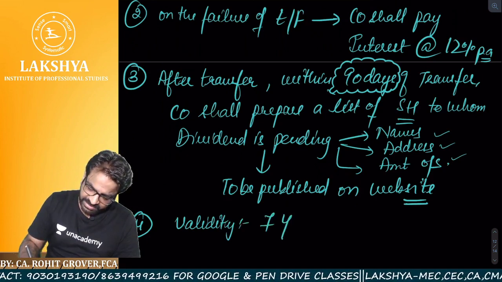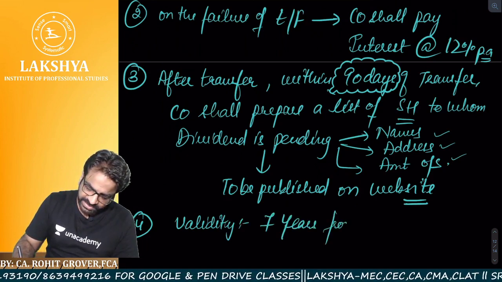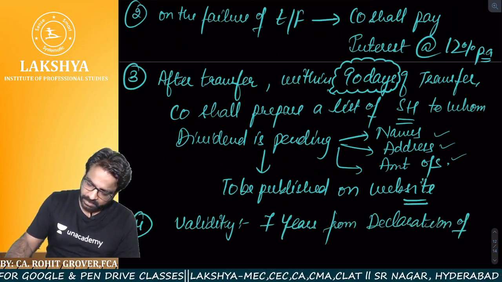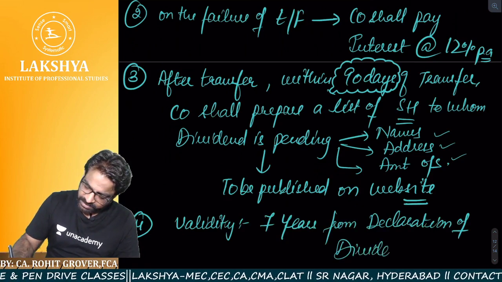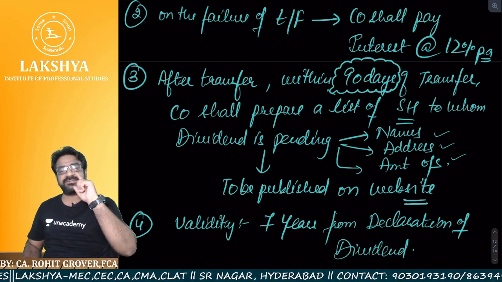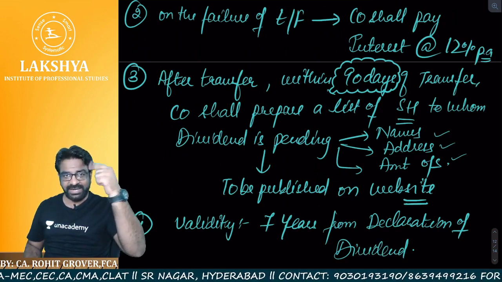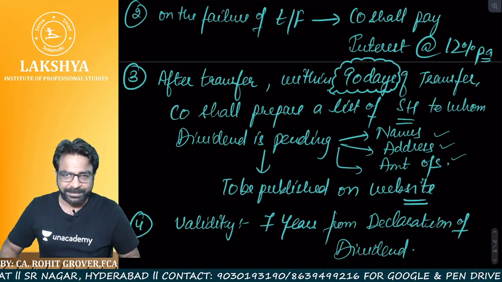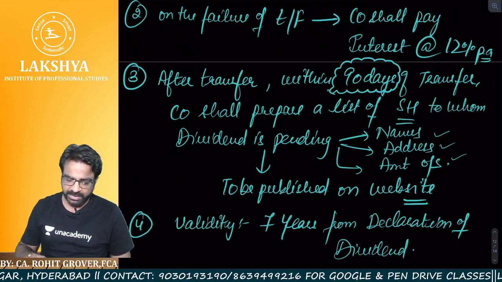It is 7 years. What I told you, 7 years from declaration of dividend, not 7 years from the date of transfer. 7 years from the declaration of dividend. It means 7 years from the date of AGM. In the AGM it was declared or not? So from 7 years from the date of AGM, it should be kept in this unpaid and unclaimed dividend account.